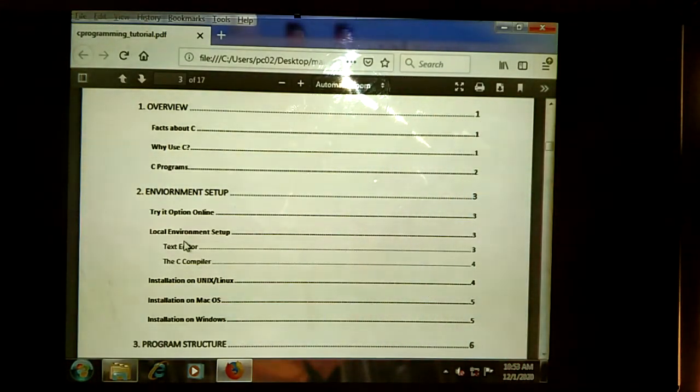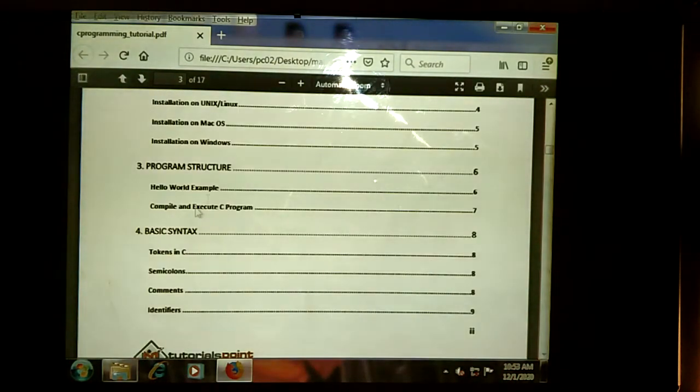Then after we are going to be learning the C program structure. What is the structure of a C program? Simple example we can see, and how to compile the program, how to execute the program also we can see.